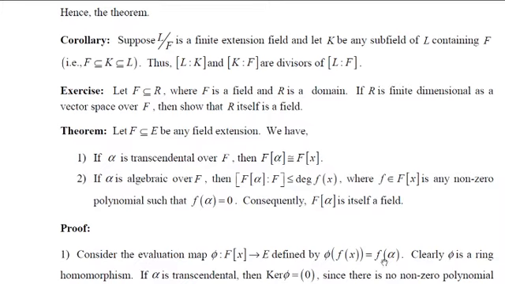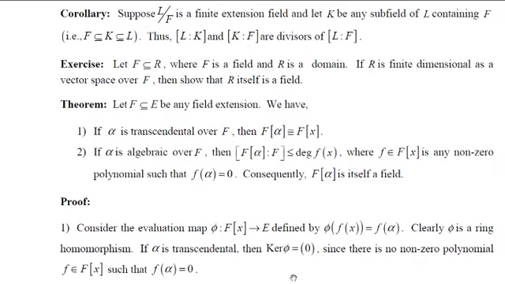So you are considering all those polynomials f(x) for which f of alpha will be 0. But since alpha is transcendental, f of alpha will never be 0 for any non-zero polynomial. So the only option is the zero polynomial, then phi of 0 will be 0. Therefore, the kernel contains only 0.